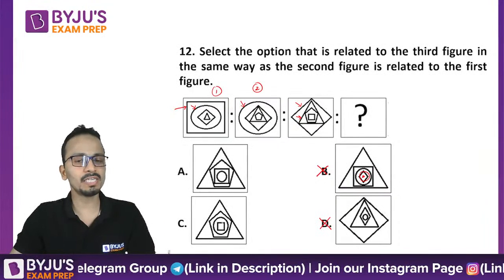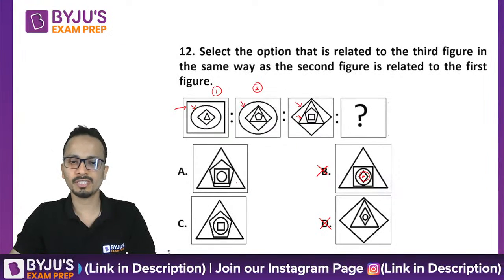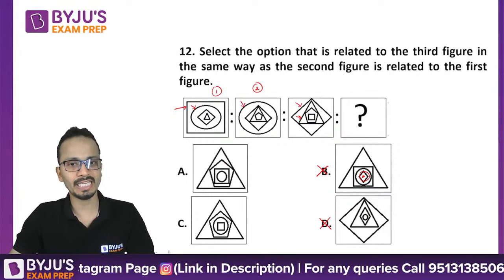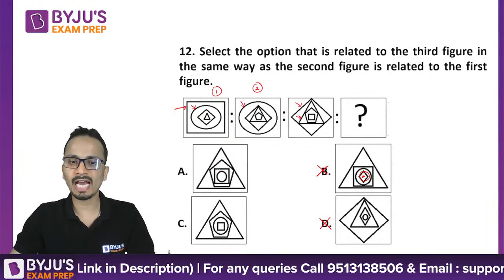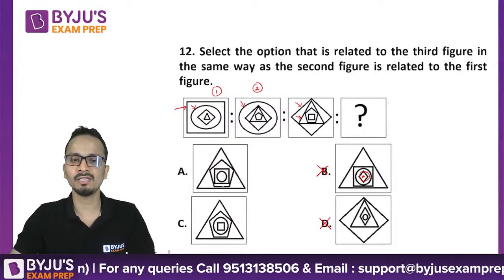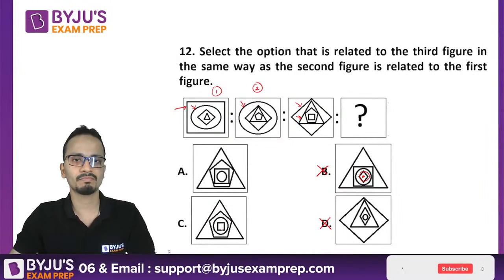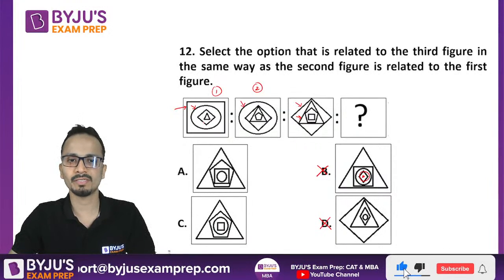Now what is the difference between option A and option C? First of all, it's a triangle, and inside it there is a pentagon. Then we have a square and circle. In option C, we have circle and square. So let's see what will happen.